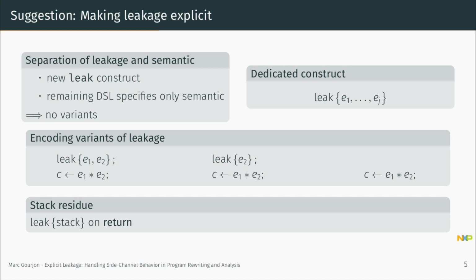The concept is really flexible in encoding different behaviors with just a single leak statement, and that's also the key point of it. There's a single construct to specify side-channel behavior, and all the remaining operators remain free of specifications of side-channel behavior, and therefore we don't need any variants anymore. This will also facilitate the analysis later on.